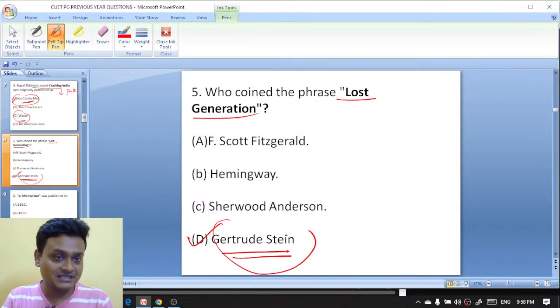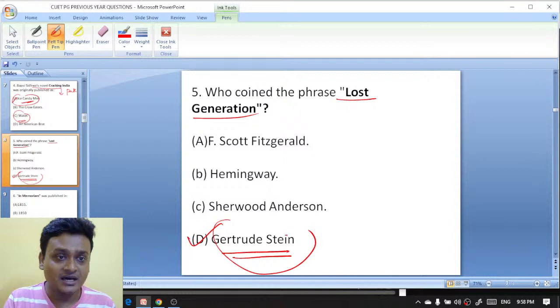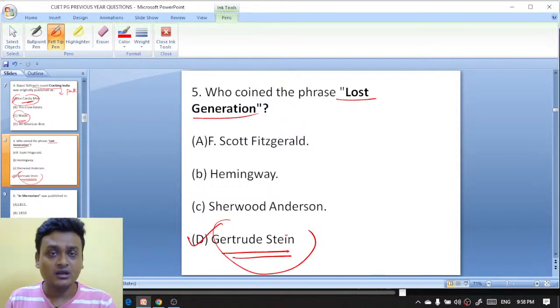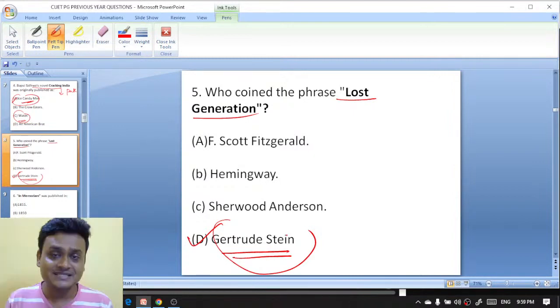But try to remember this: it was coined by Gertrude Stein, but who popularized it? It was popularized by Ernest Hemingway.